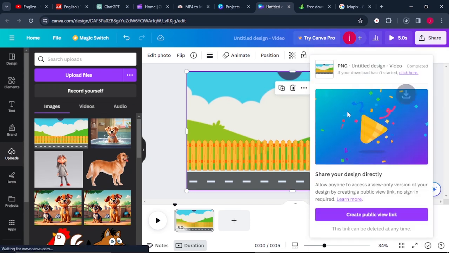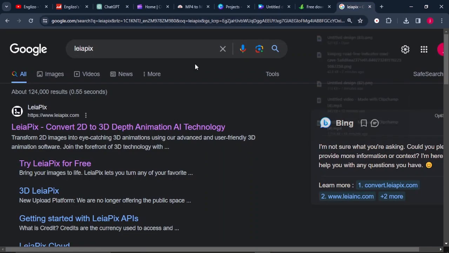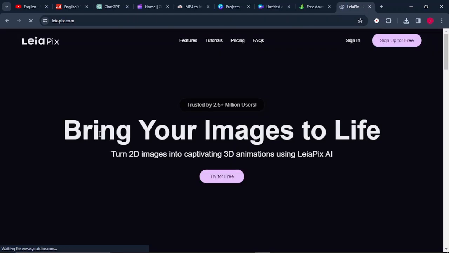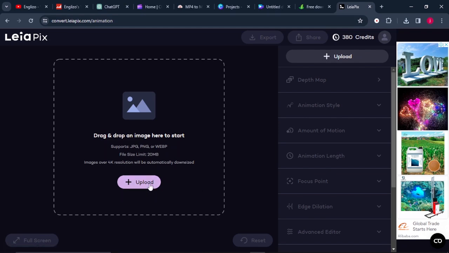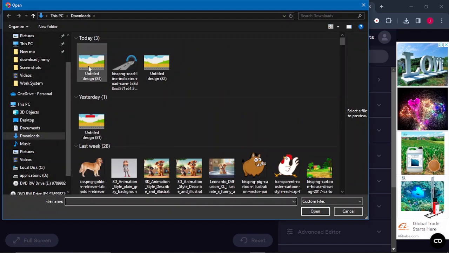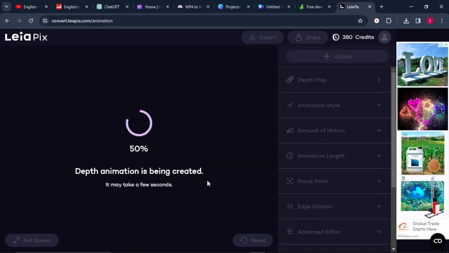Once we download it like that, I want us to go to Google, just search for Leapix and this site will pop up. So leapix.com. Once you are there, click on the first link that comes up and you can simply sign up completely for free. I will log in because I already have an account with them. What you simply want to do is come here where it says upload, click on upload and select your image, and look what will happen to your image.